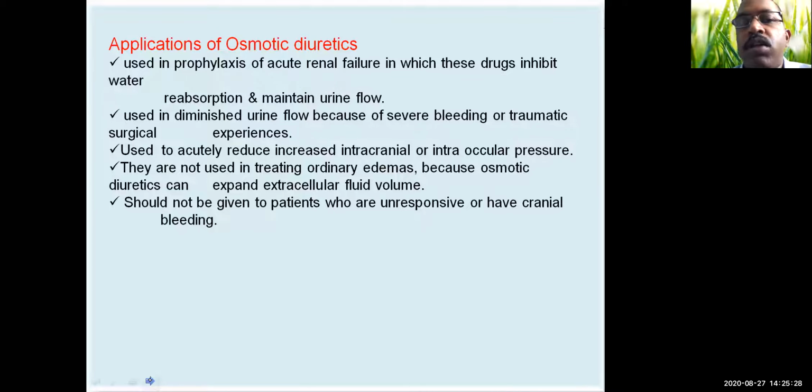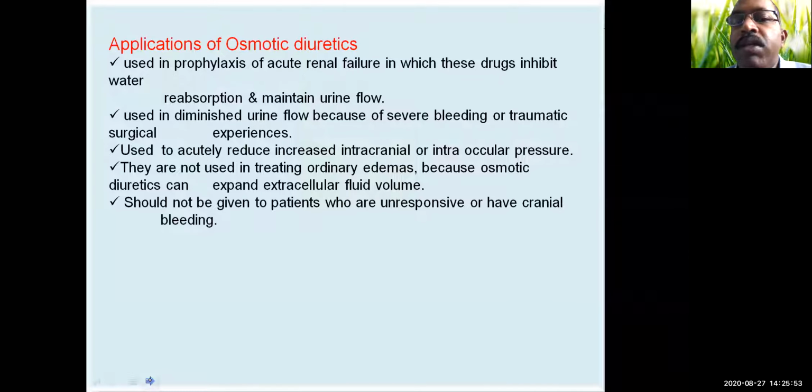Then coming to the next part, applications of osmotic diuretics. These are used in the prophylaxis of acute renal failure, in which these drugs inhibit water reabsorption and maintain urine flow. They are used in diminished urine flow because of severe bleeding or traumatic surgical experiences. Then the third use is to acutely reduce increased intracranial or intraocular pressure.